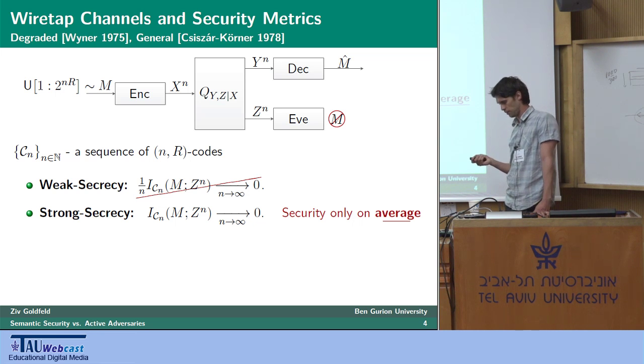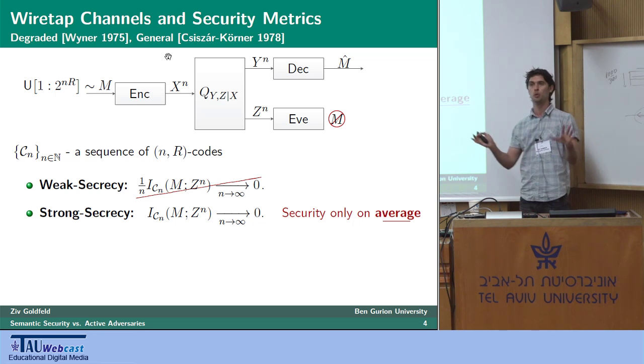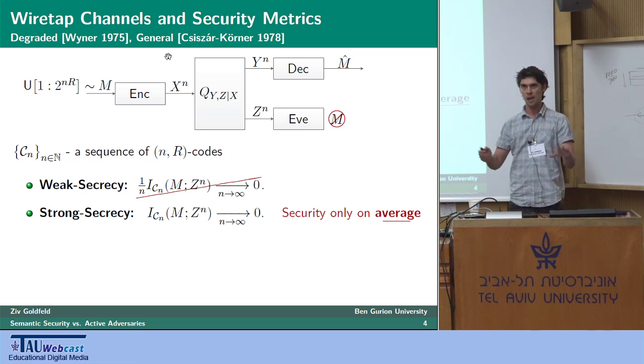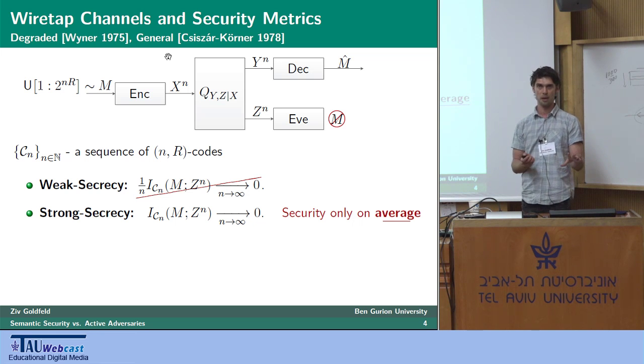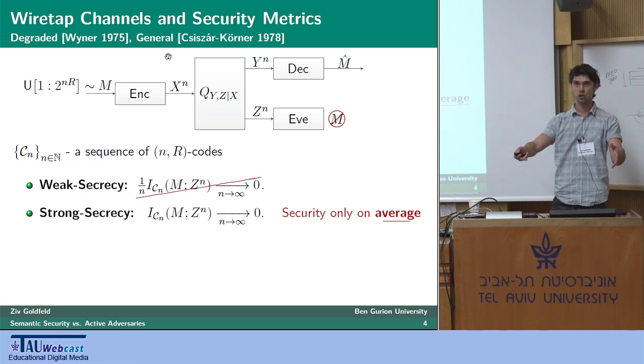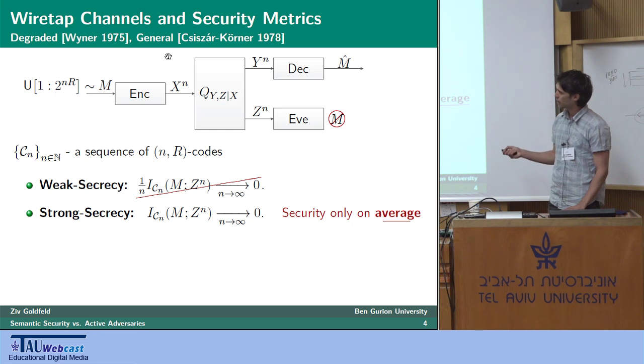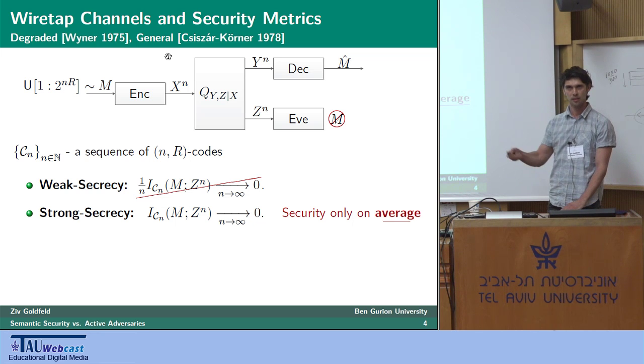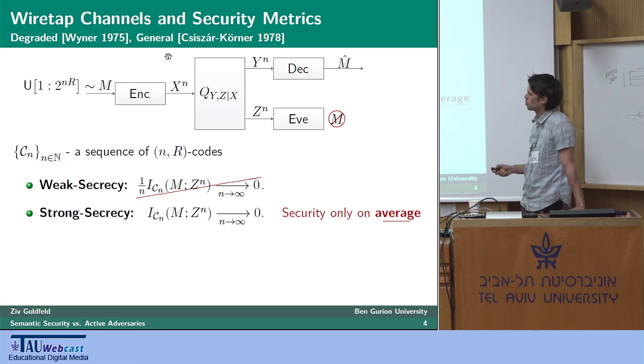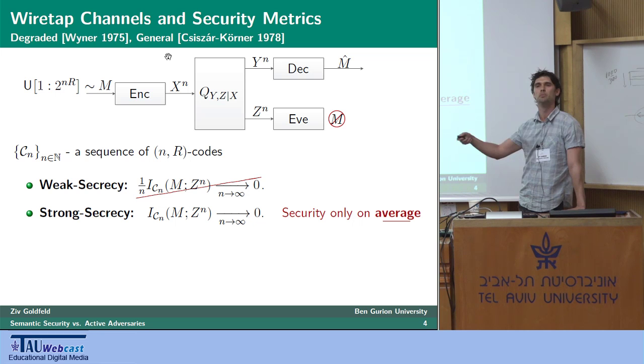You could consider the case where you have, say, 2 problematic messages, M1 and M2. And in case you transmit any of these messages, then the eavesdropper can easily decipher them. You could have such a situation while still obtaining a converging strong secrecy metric, because the exponential size of the message alphabet and the fact that every message has positive probability averages these bad messages out. A practitioner might say, however, that no, I want to know that I'm safe regardless of what message I'm transmitting.